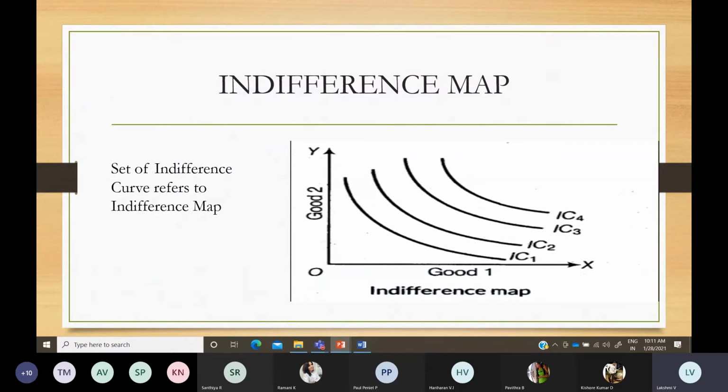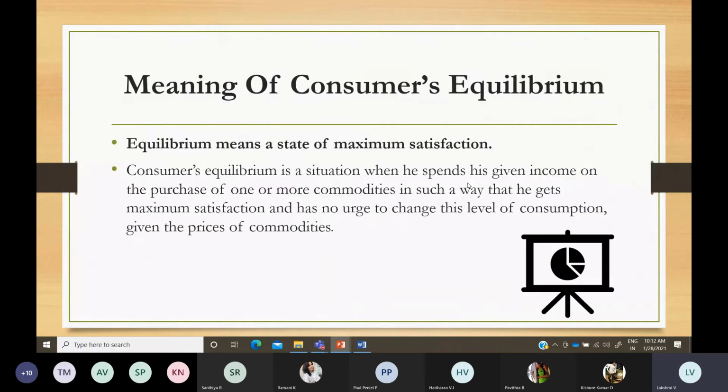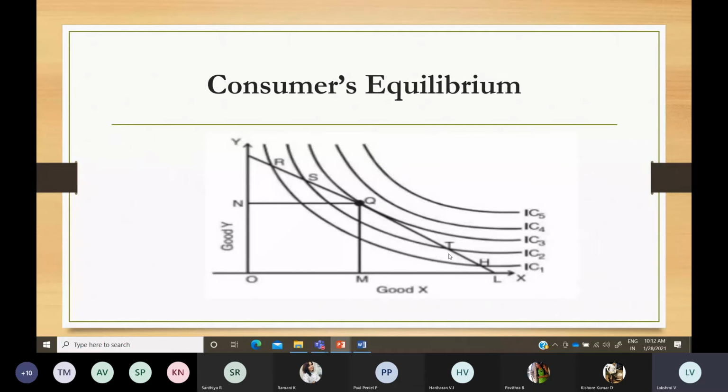So that has been represented here. IC1 is the lowest indifference curve and the lowest satisfaction level you are getting. IC4 is the higher level of satisfaction you are getting due to the highest indifference curve. Now, with this only we are drawing the consumer equilibrium point. So these are the indifference curves.